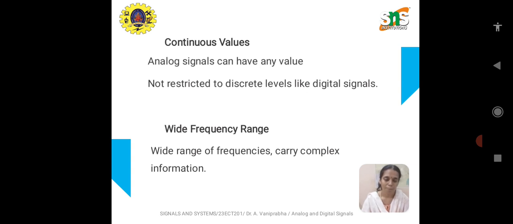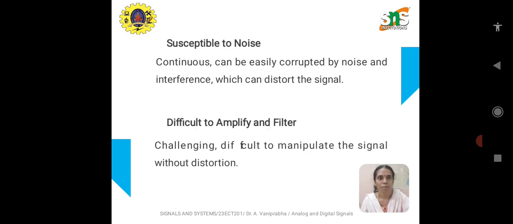But due to this wide nature, it is prone to noise. It can carry any kind of complex information during transmission. Because of this wide frequency range, it is susceptible to noise elements. Therefore, the outcome of this analog signal also has noise.